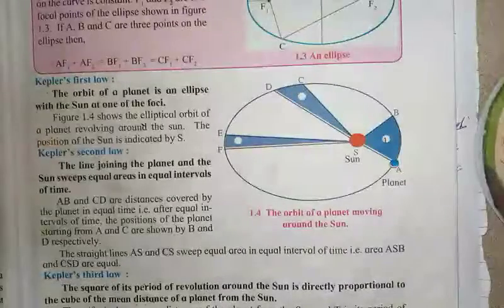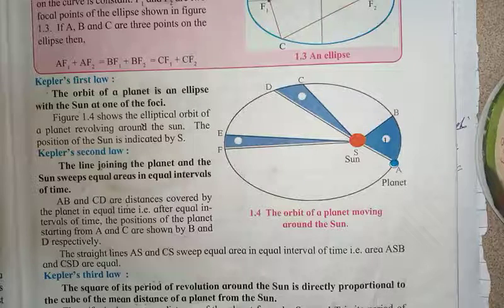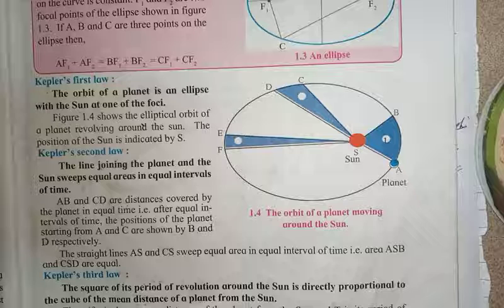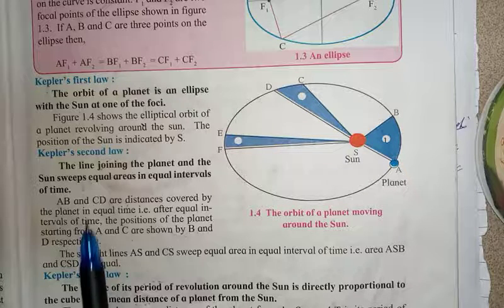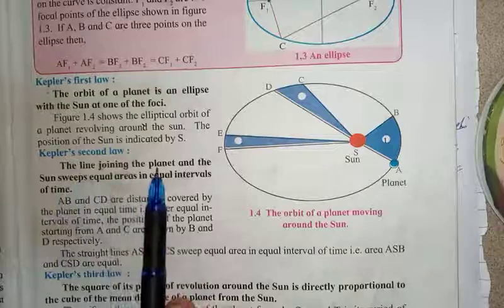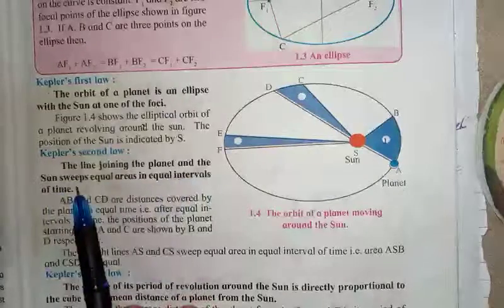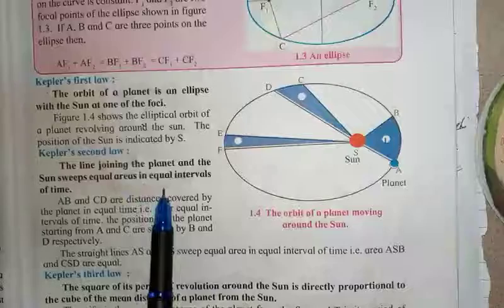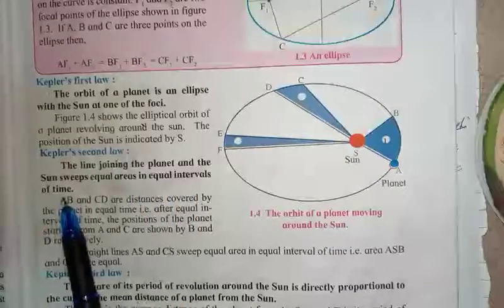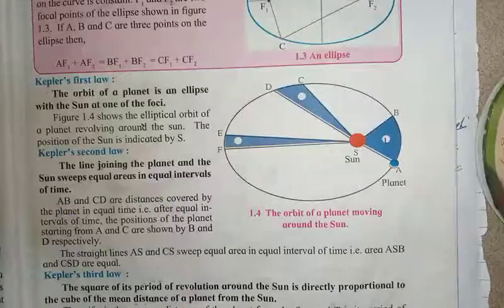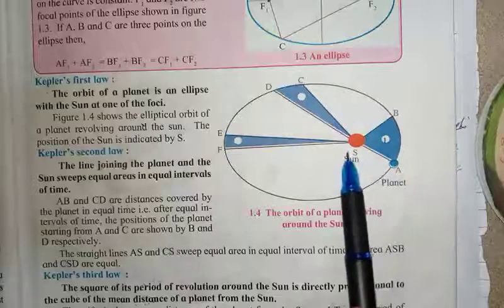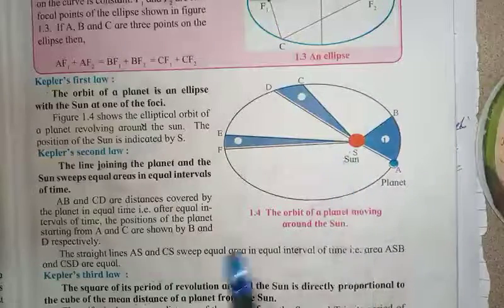The second law states that the line joining the planet and the sun sweeps equal area in equal intervals of time. What is said? The line joining the planet and the sun sweeps equal area in equal intervals of time. Here, S is the sun situated at one of the foci.